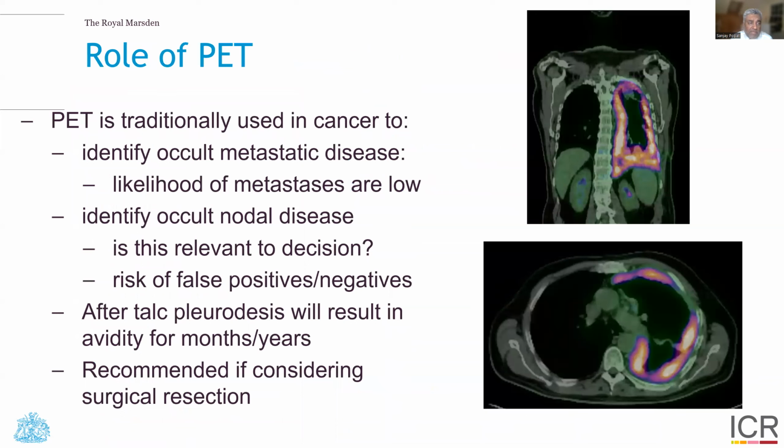Well, what about the role of PET? Should we be using FDG PET? Well, PET is traditionally used in cancer to identify occult metastatic disease. And here in mesothelioma, the issue is that the likelihood of metastases is actually low. So the probability of finding this occult metastatic disease is really very low in the first place. It may help in identifying occult nodal disease. But if your lymph nodes are involved, does that really make a difference to your treatment strategy? Well, it may do if you're considering surgery for the patient, but PET is well associated with false positives and false negatives, so we need to be careful about this.